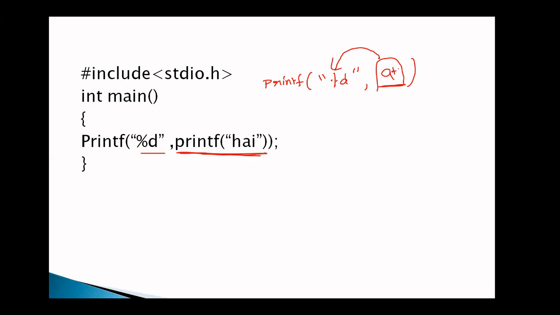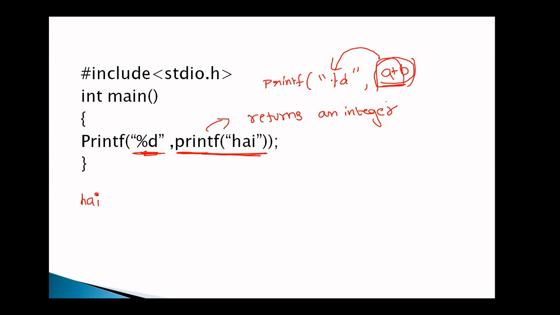Or if you are writing like this, a plus b, what happens? First a plus b is executed and then the result is assigned. Similarly, first the printf statement is executed. Whenever the printf statement is executed, hi is printed on the screen. Already hi is printed on the screen. Now, %d is used for integer, but what about printf? This is very important. The printf function returns an integer value.